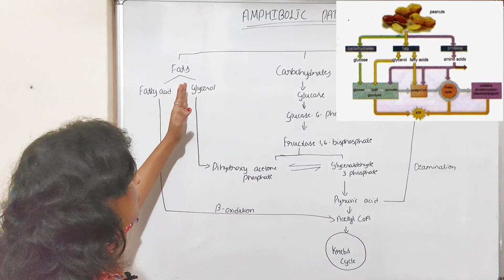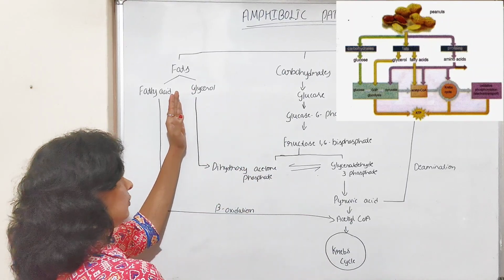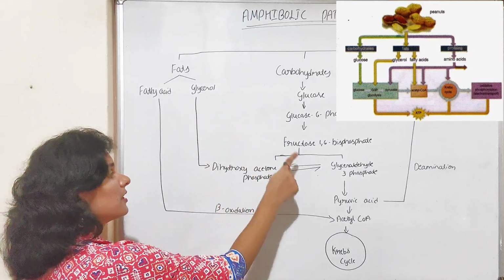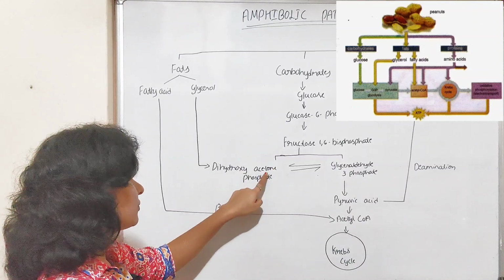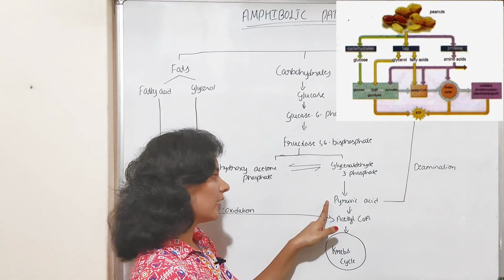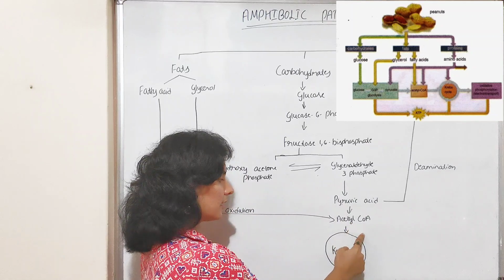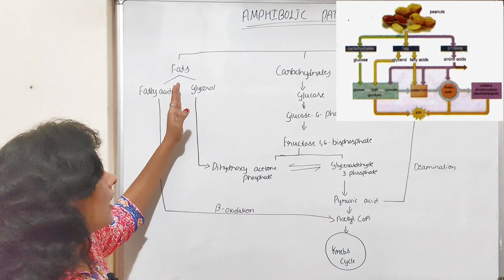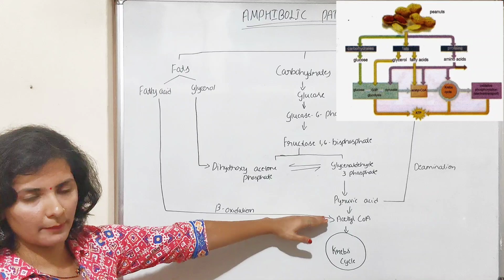Next, glycerol. If the glycerol is to be oxidized, or wants to enter the respiratory pathway, then it should convert into dihydroxyacetone phosphate. Now this dihydroxyacetone phosphate undergoes a series of reactions to produce pyruvic acid. This pyruvic acid later undergoes oxidative decarboxylation to produce acetyl-CoA. Now this acetyl-CoA undergoes the Krebs cycle to produce energy. So that is how fats undergo the respiratory pathway. So that is about fat.